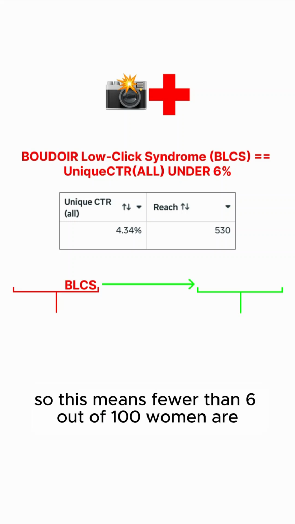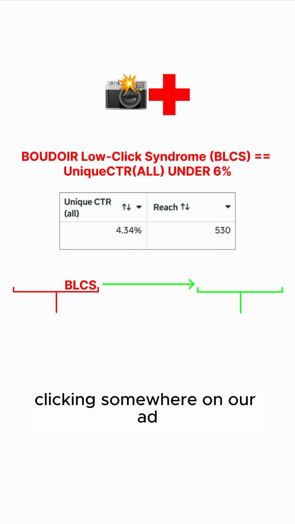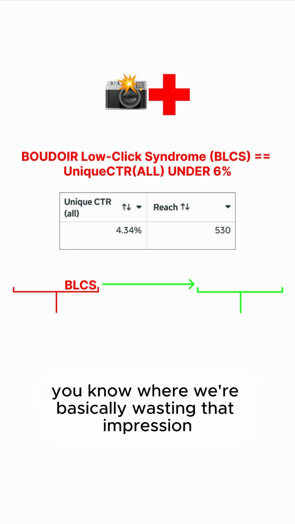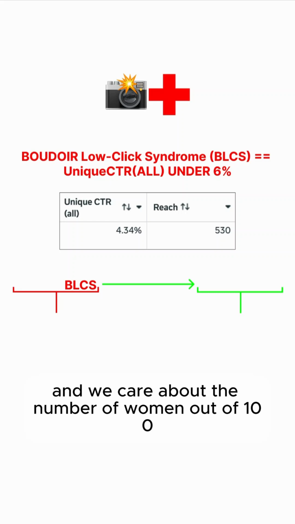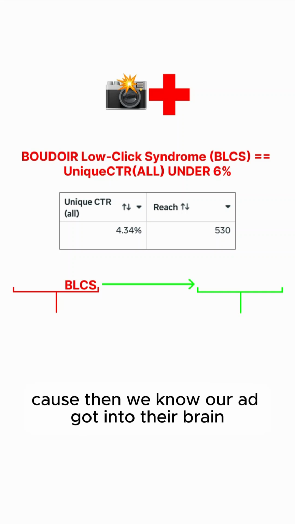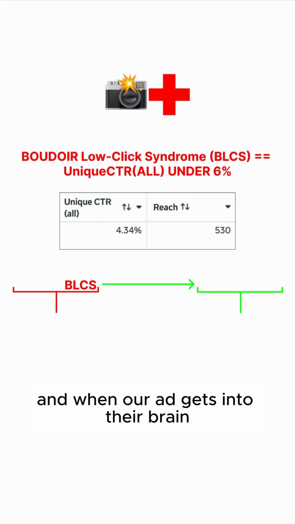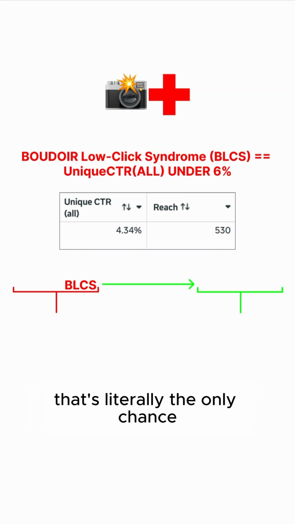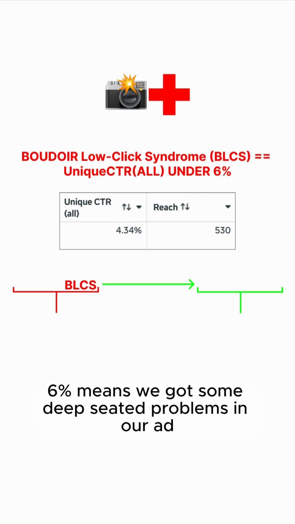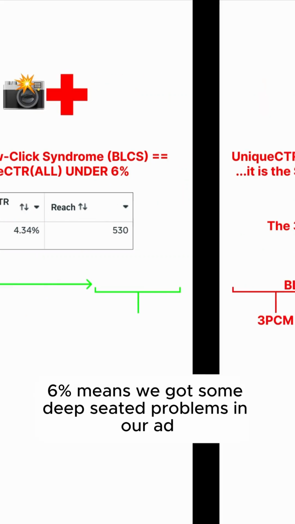So this means fewer than 6 out of 100 women are clicking somewhere on our ad, aka it's the number of women out of 100 that are not simply scrolling right on by, where we're basically wasting that impression. And we care about the number of women out of 100 clicking somewhere on our ad, because then we know our ad got into their brain. And when our ad gets into their brain, that's literally the only chance we have at them buying from us. So we got to get this number as high as possible, definitely above 6%, because 6% means we got some deep-seated problems in our ad.